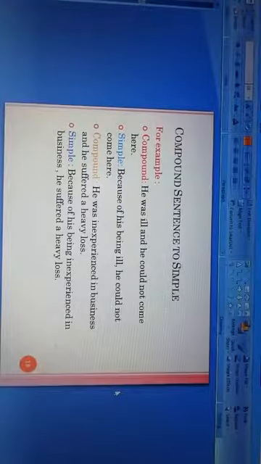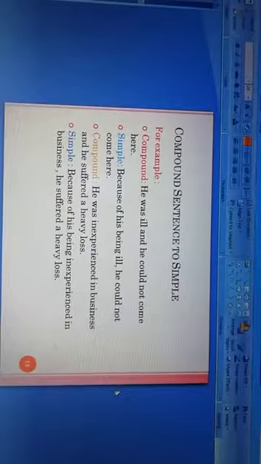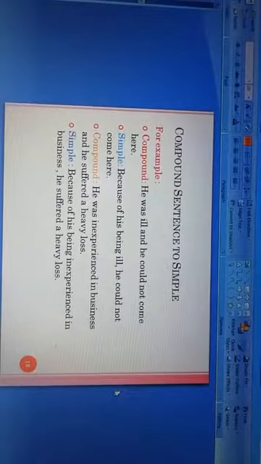Another example is for you. He was inexperienced in business and he suffered a heavy loss. This is a compound sentence.